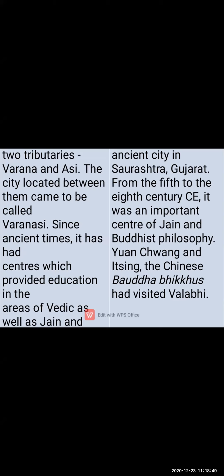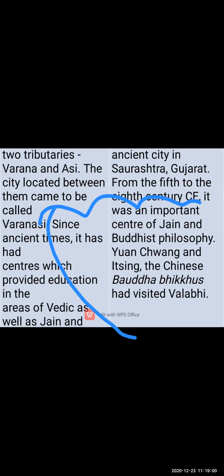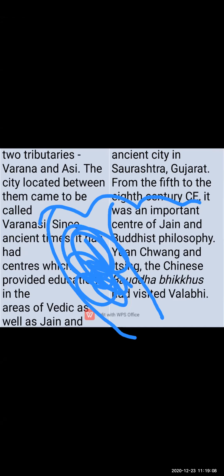Suppose this is the Ganga river. Here the Varna tributary came and the Asi tributary came, and the city is situated in between these two tributaries. It is known as Varanasi.